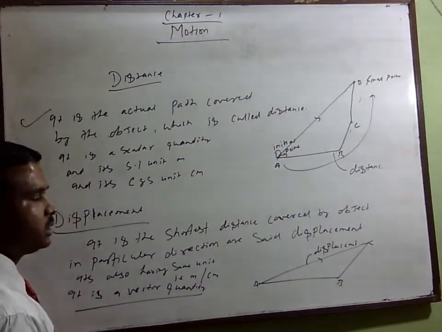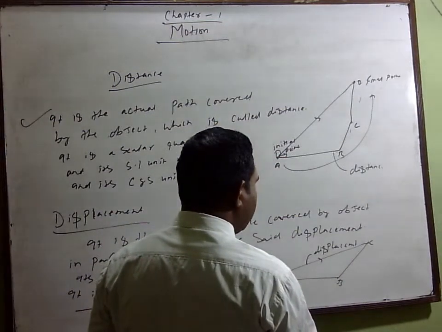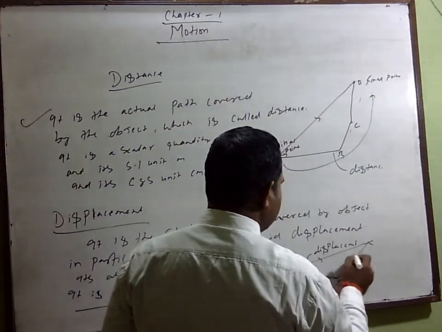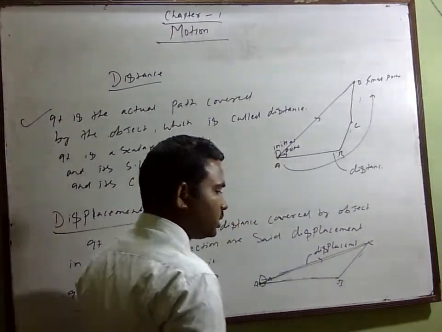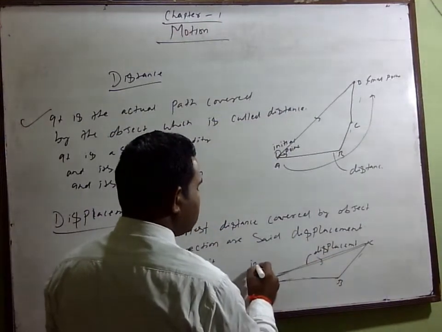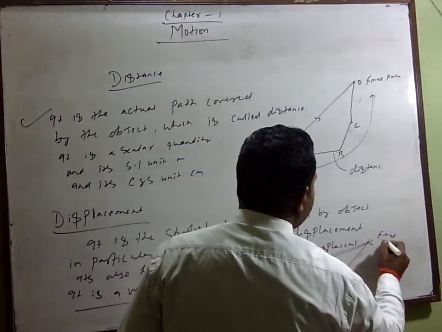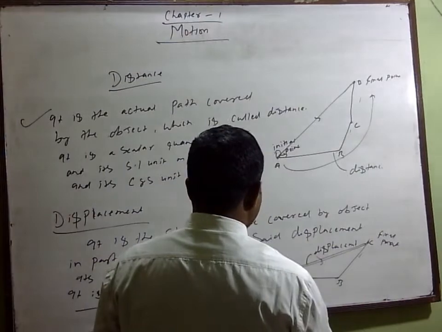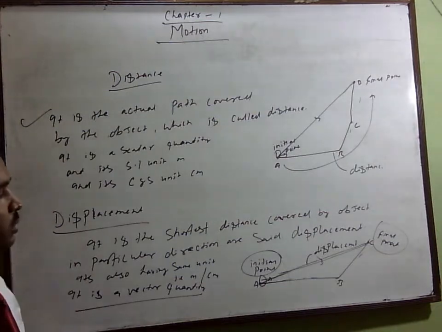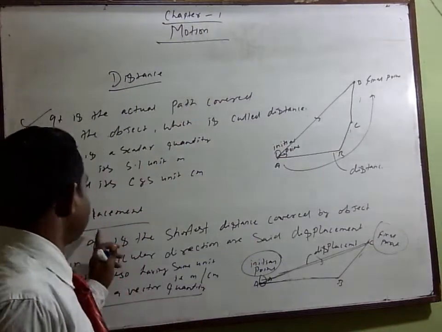Why will we say it is a vector quantity? Because the object starts from A and gives a particular direction to C. It is not moving from A to B. This is the shortest distance, the shortcut. So A to C, this particular direction, this is the initial point and this is the final point. So this represents one particular direction, A to C, and this shortest distance we can say is the displacement.